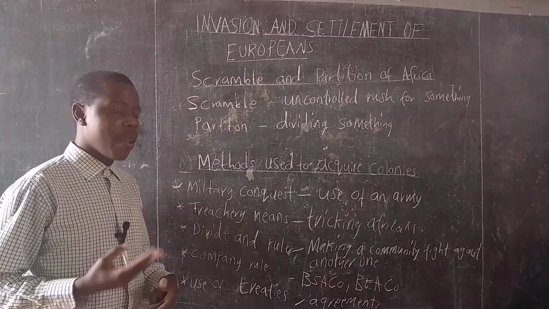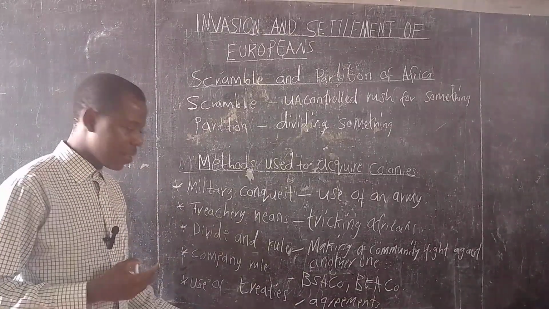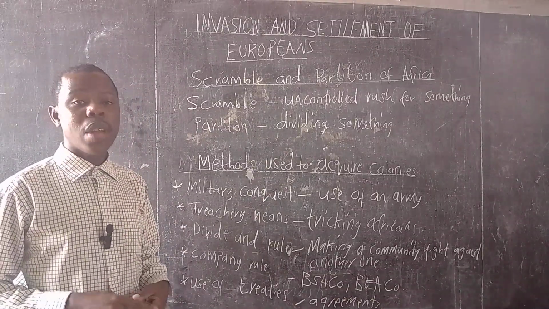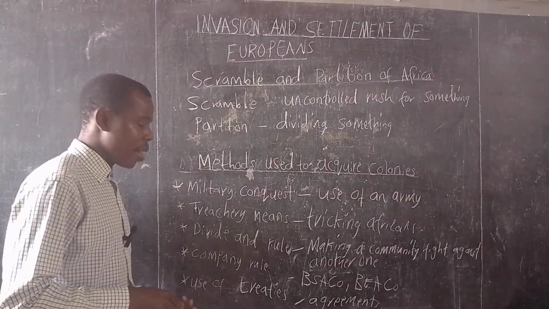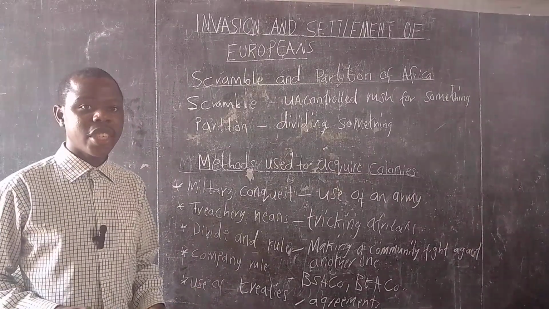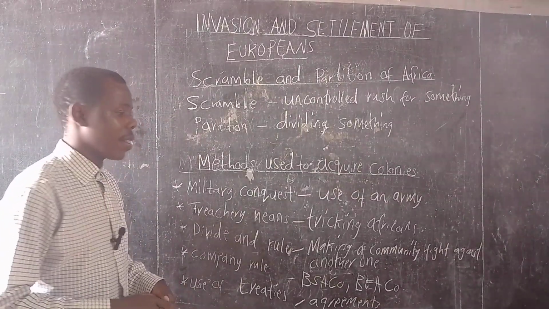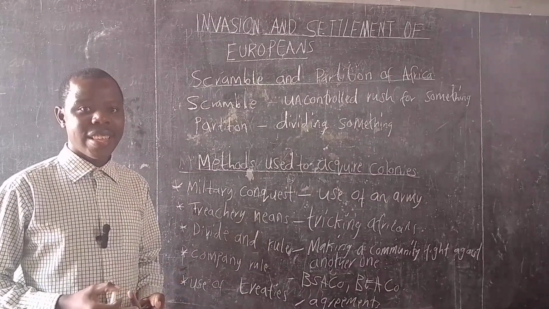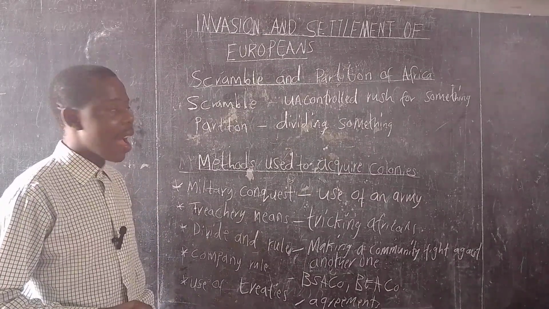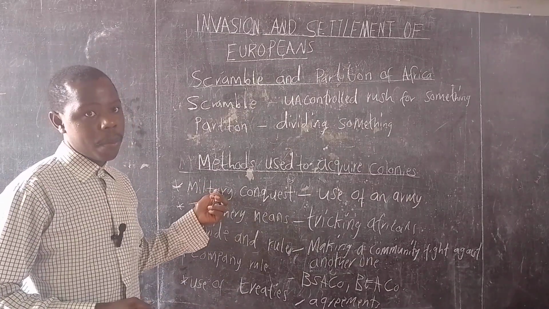For the European powers to exercise that protection, they would agree with the African communities and sign a charter or an agreement. This charter would later force Africans to be under European rule.